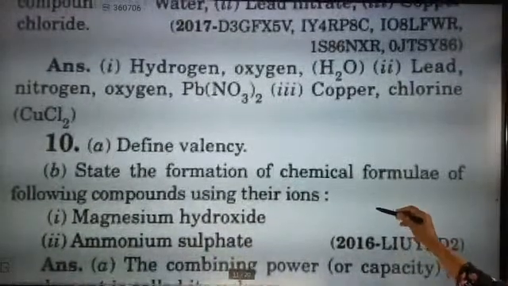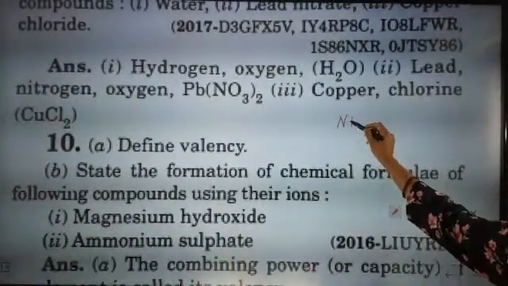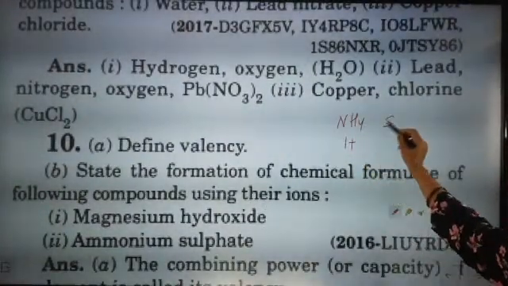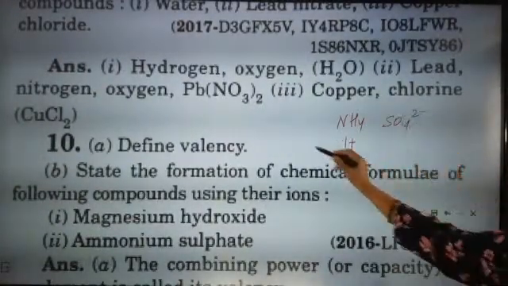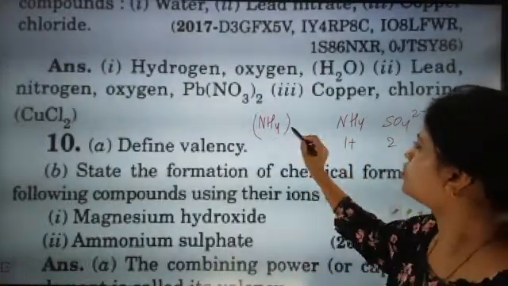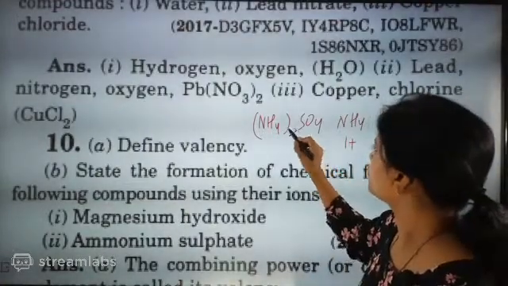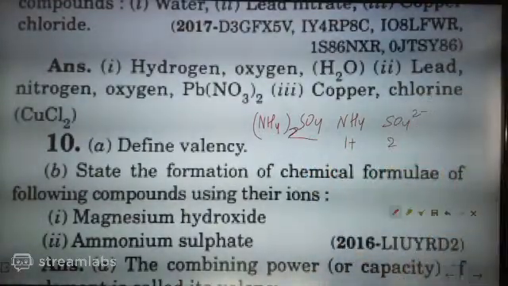We'll go for ammonium sulfate. Ammonium sulfate we have already discussed. NH4 is 1 plus, sulfate is 2 minus. So (NH4)2SO4.